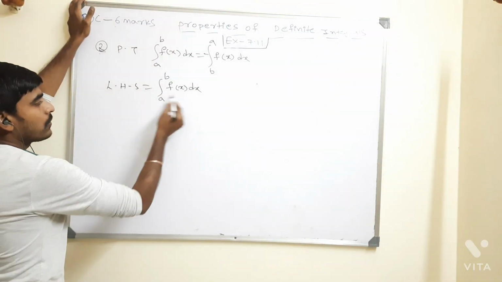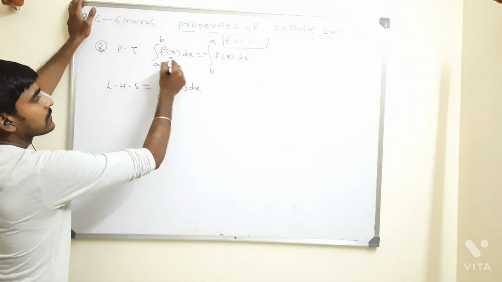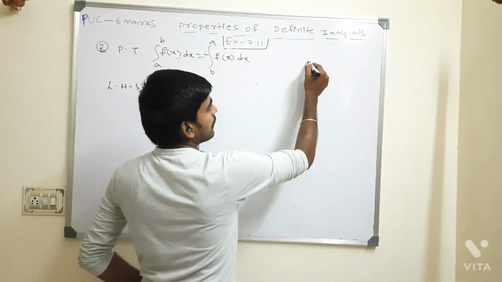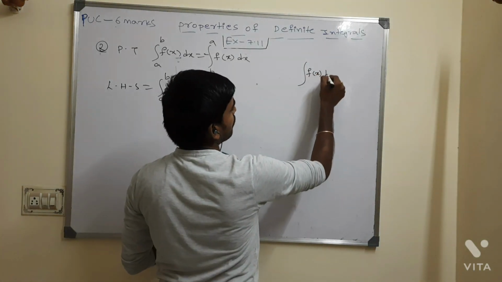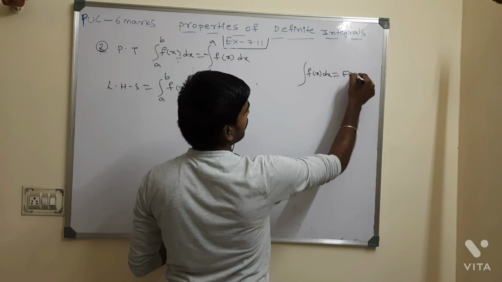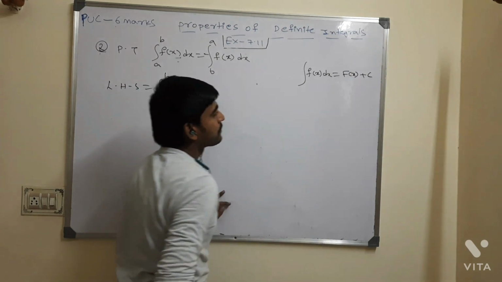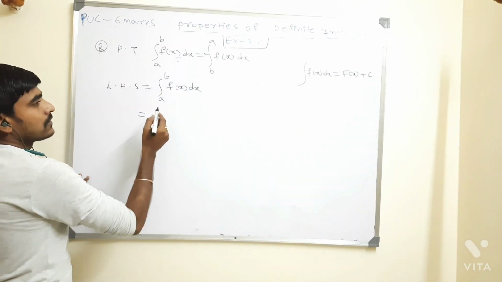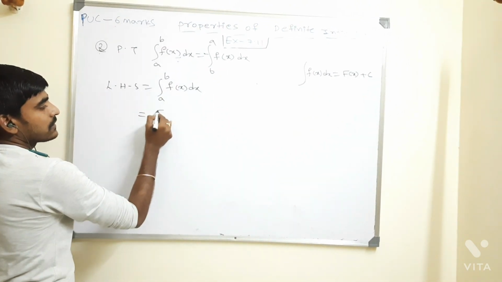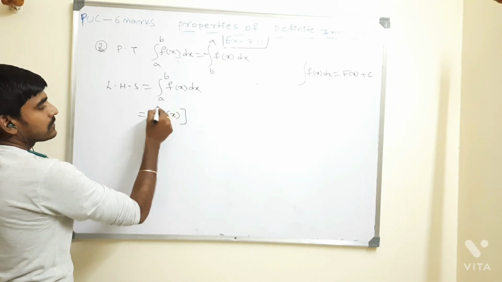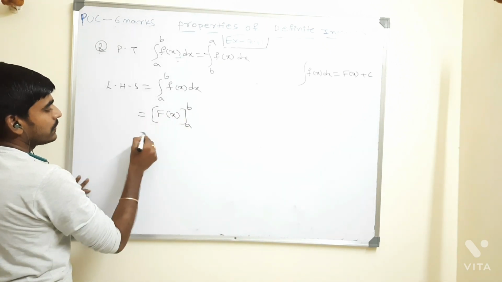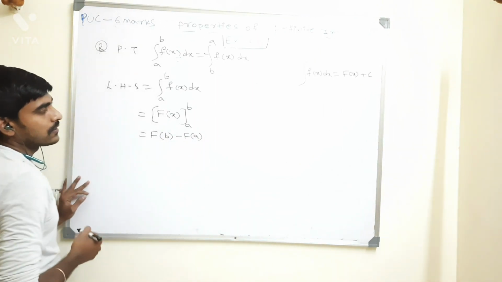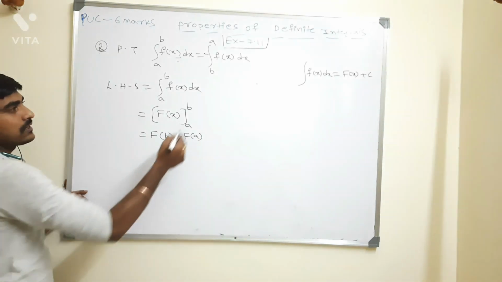You tell me here, lower limit. First you take some x. Follow this simple method. How many of you know the formula: integral of small f of x dx is capital F of x plus c? It is a simple method. Now tell me, integration of f of x is nothing but capital F of x. So what are the limits I have here? From a to b, F of b minus F of a. I got this F of b minus F of a.